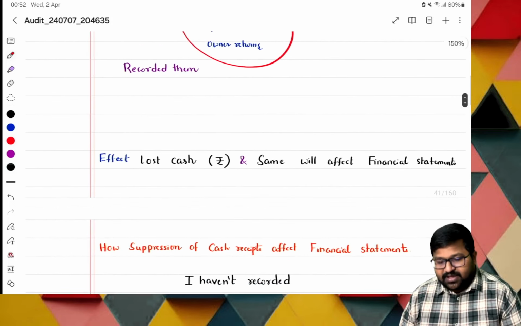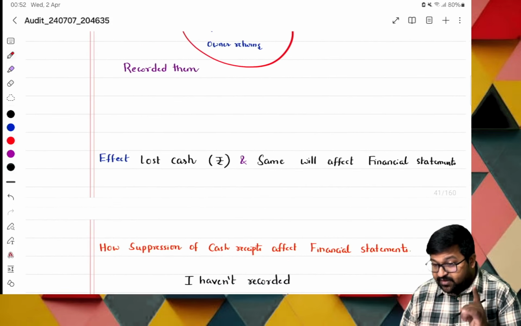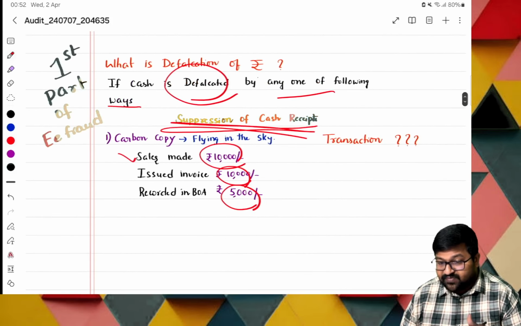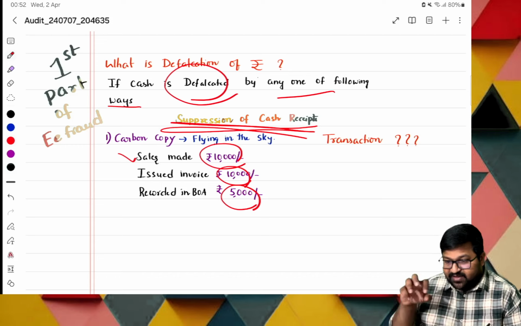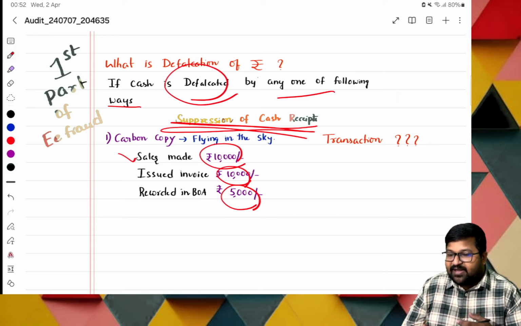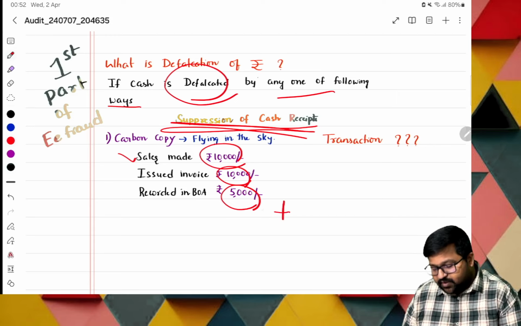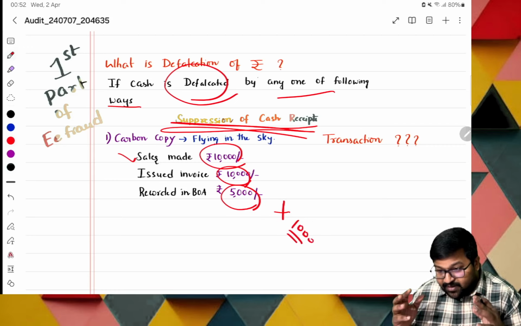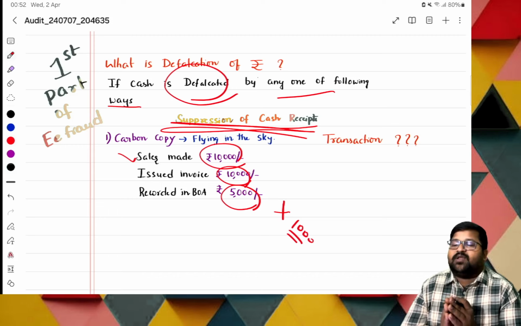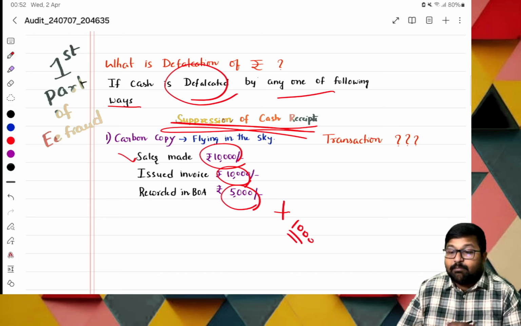Sir, what does it affect? Cash loss, and the same will affect the financial statements. Sir, for example, in the first case, how much is the amount? About 10,000. How much is recorded in the books of accounts? 5,000. Even though they recorded 5,000 and missed 5,000, is it affecting or not? You may be feeling, sir, it is only 5,000. But in reality, the employee is not doing this transaction just once, he has done it 1,000 times. Now the amount is becoming bigger. If you see a transaction individually, it may be a very minute amount for the organization, but if you see them grouped together, it is a material amount.